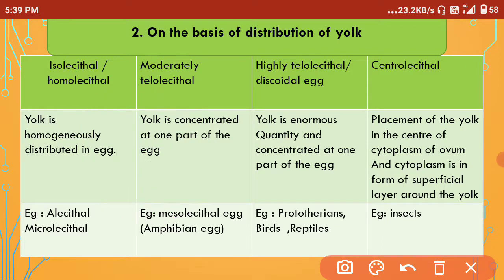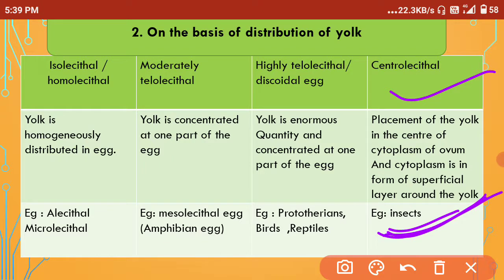So understood. Now coming to the highly telolecithal, which is the discoidal egg, it has yolk in enormous quantity concentrated at one part of the egg. Moderately telolecithal eggs have yolk content very much less in comparison to the discoidal egg, and they have examples: prototherians, birds and reptilians, which is very important to learn. Centrolecithal eggs include insects.